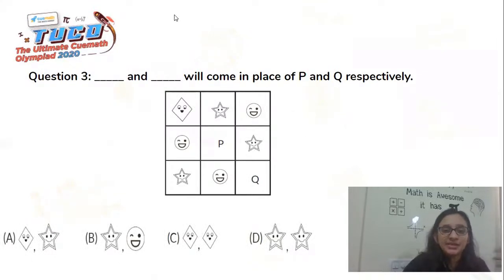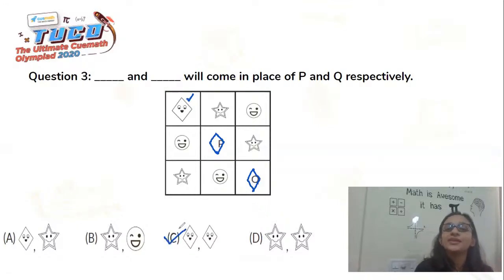So basically this grid is formed of only three types of smileys. One which is in the shape of a diamond, the other which is in the shape of a star, and the third one which is in the shape of a circle. So in the second row, clearly the one which is missing is the diamond shaped one. So that's exactly what comes here. And same goes for the third row, because here as well what is missing is the smiley which is in the diamond shape. So from the given 4 options that we have here, we can clearly see that the correct answer to this question becomes option C.